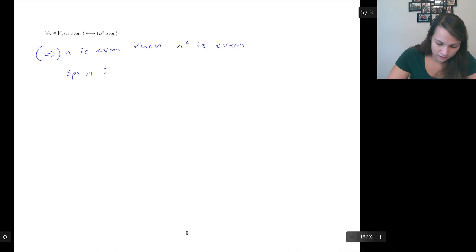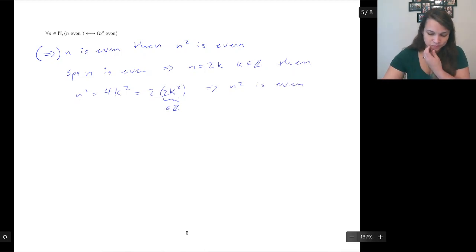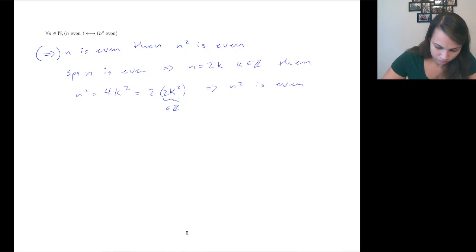Suppose n is even, then n equals 2k, where k is an integer. And then n squared equals 4k squared, which is just 2 times 2k squared. That is an integer. So then n squared is even. And we're done with that direction. So that was an example of a direct proof.